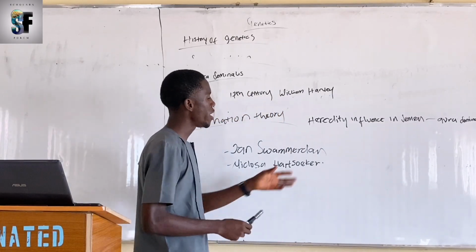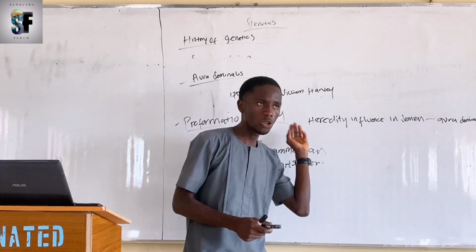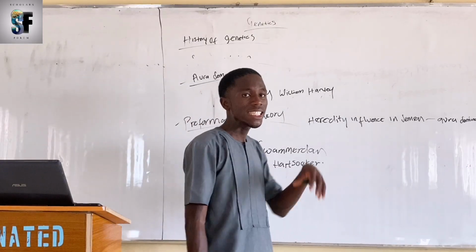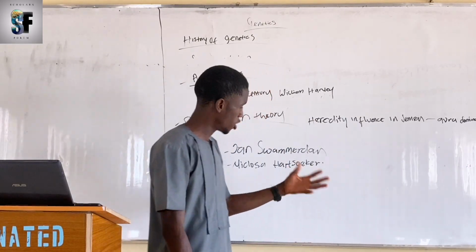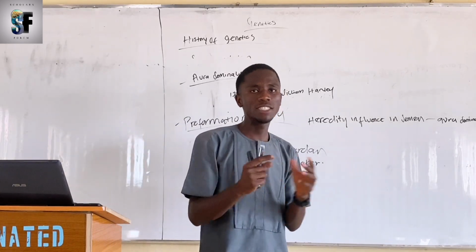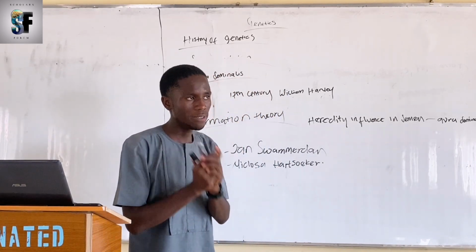These scientists supported the preformation theory, which states that the entire organism already exists inside the sperm or the semen or the ova, that during development it becomes only bigger and bigger.